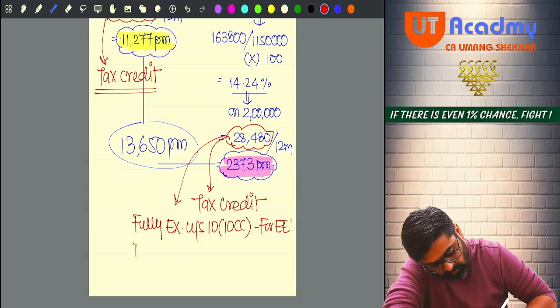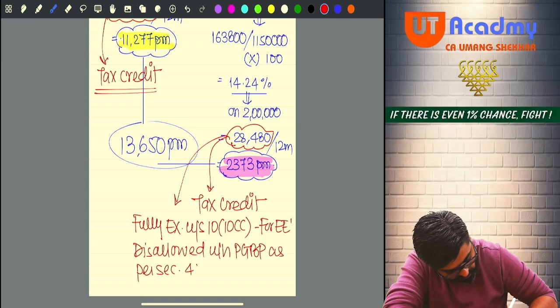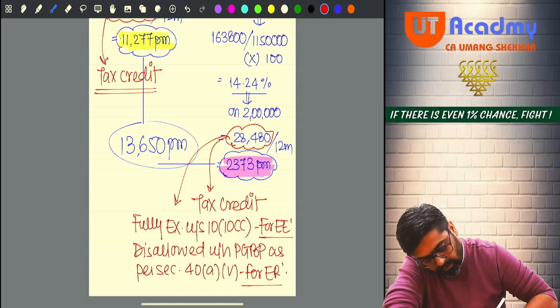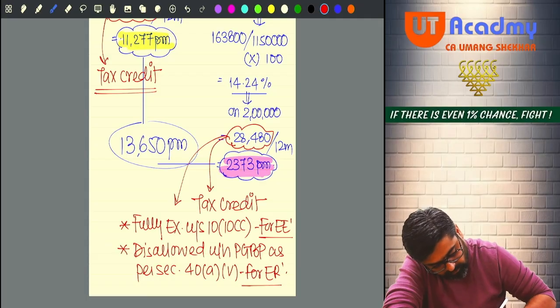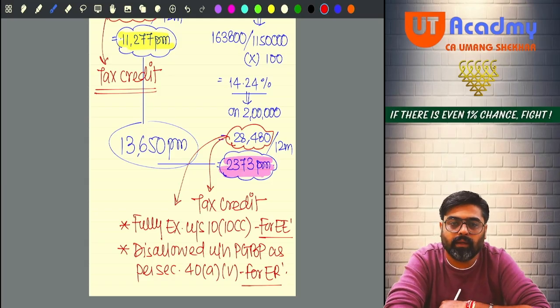And it will be disallowed under the head PGBP as per section 40 clause A subclause 5 for the employer. So for the employer also, there will be no deduction for this amount as expense. Yes or no? And for the employee, this will not be treated as taxable income, fully exempt.